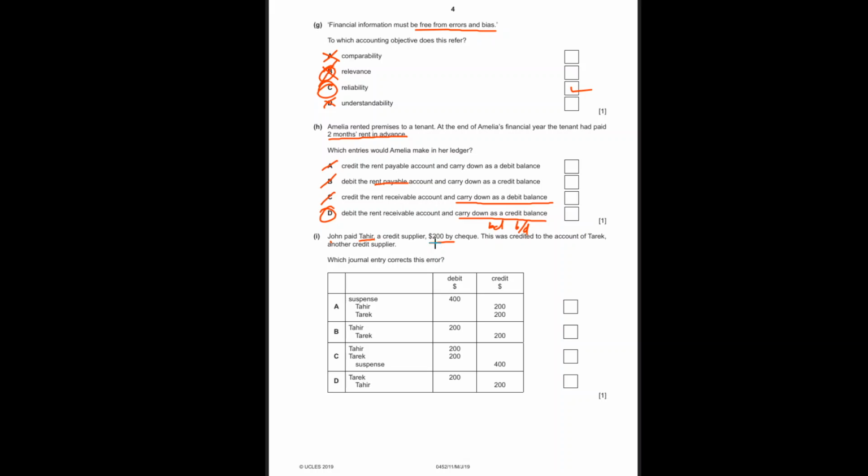Tahir was supposed to be debited. So in all these cases where Tahir is supposed to be debited, this makes sense, and Tahir is debited here. These options are irrelevant. Tahir should be debited because we did not do it.